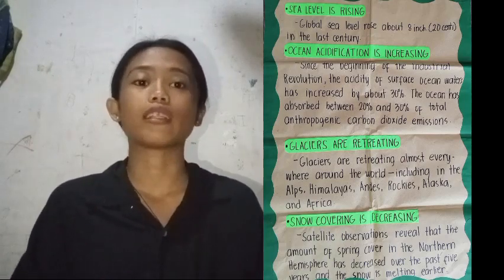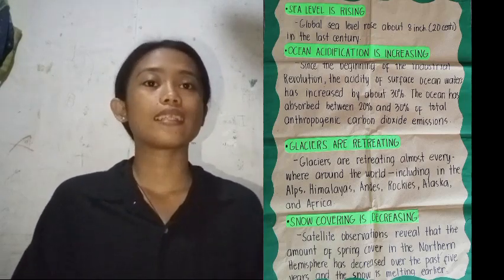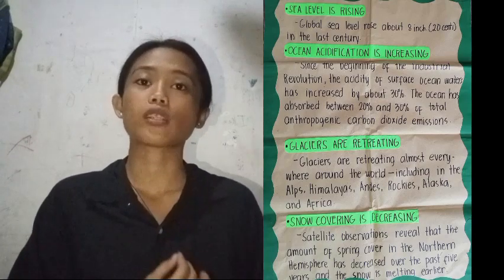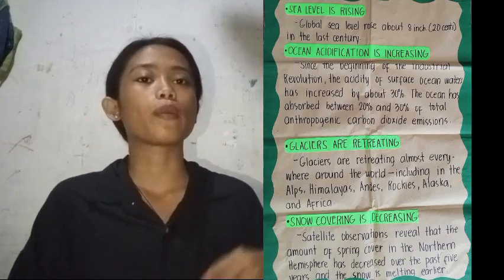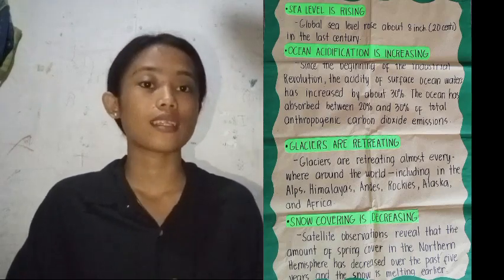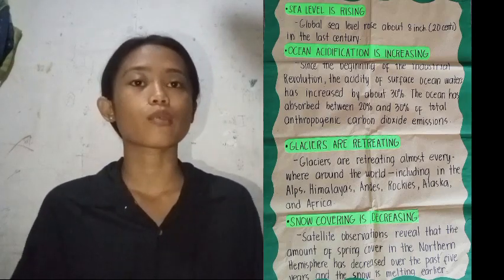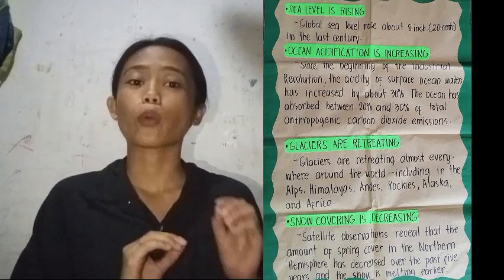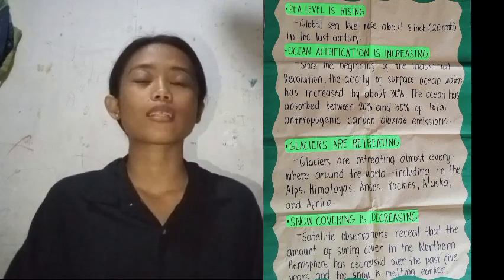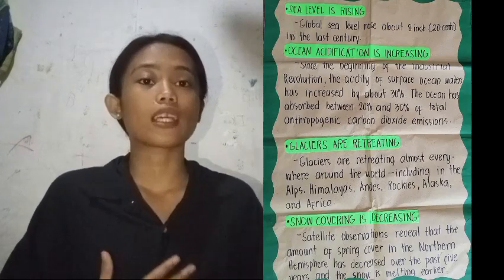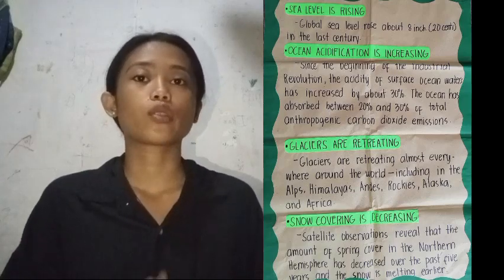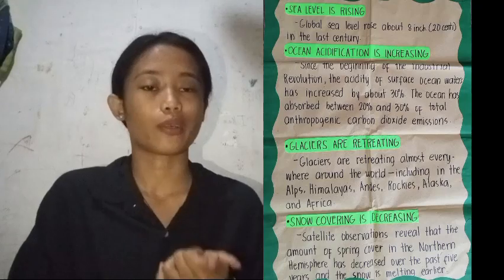Since the beginning of the Industrial Revolution, the acidity of surface ocean waters has increased by about 30%. This increase is due to humans emitting more carbon dioxide into the atmosphere and hence more being absorbed in the ocean. The ocean has absorbed between 20% and 30% of total anthropogenic carbon dioxide emissions in recent decades, between 7.2 to 10.8 billion metric tons per year.